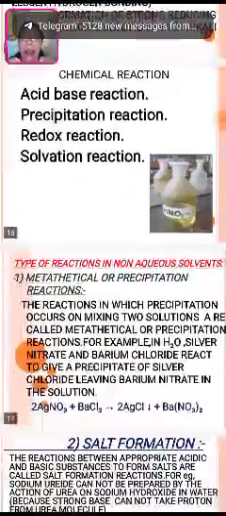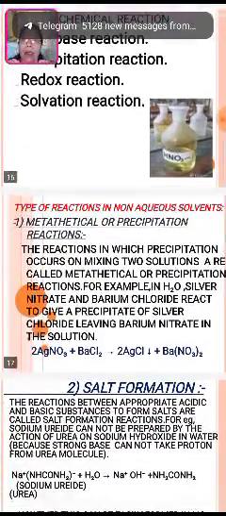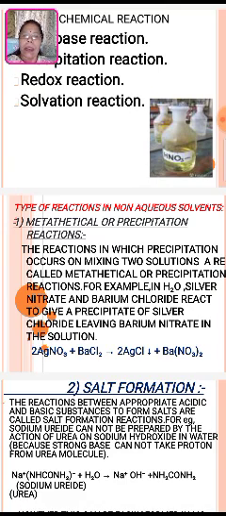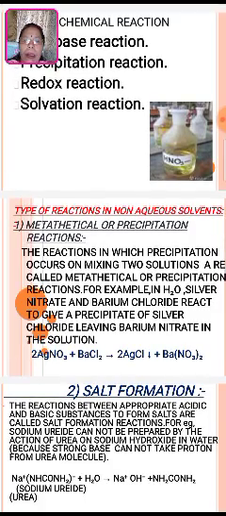Now, the types of reactions in non-aqueous solvents. First, the precipitation reaction, that is the reaction in which precipitation occurs on mixing two solutions. For example, in water, silver nitrate and barium chloride react to give a precipitate of silver chloride, leaving barium nitrate in the solution.